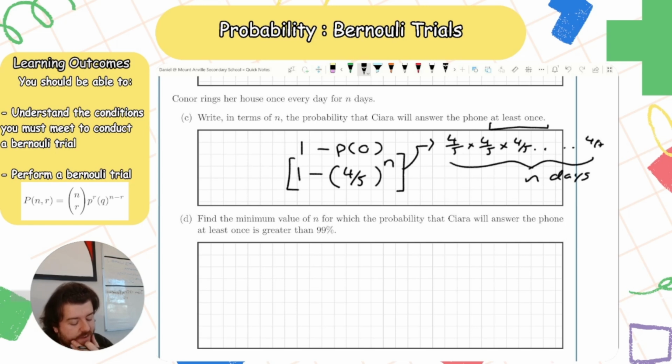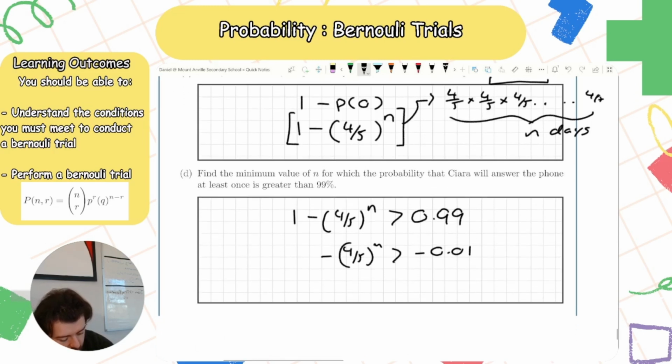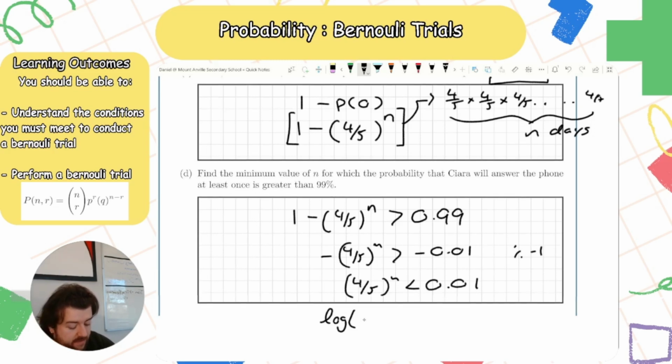Yeah? So that's it there in terms of n. Find the minimum value of n for which the probability that Kira answers the phone is greater than 0.99. That is 1 minus (4/5) to the power of n greater than 0.99, so minus (4/5)^n is greater than minus 0.01. So (4/5)^n is less than 0.01, because I'm dividing across by -1. Flip the sign. Gotta use logs now. 4/5 is 0.8, I'm just making it a bit easier for myself. 0.8 to the power of n is less than 0.01.